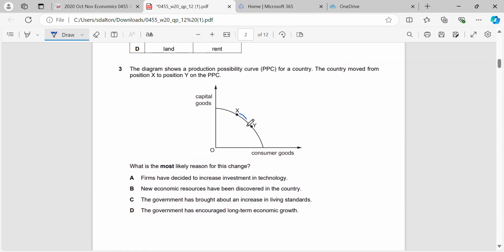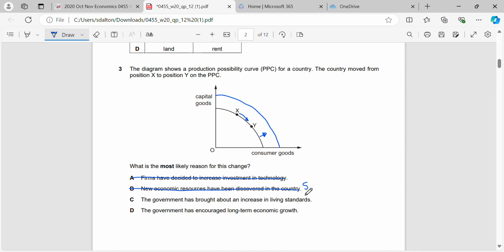Okay, country move from X to Y. What is the most likely reason for this change? Firms have decided to increase investment in technology. Wrong. That would result in an increase in quantity and quality of resources, so we would have a shift in our PPC, not a movement along our PPC. New economic resources have been discovered.